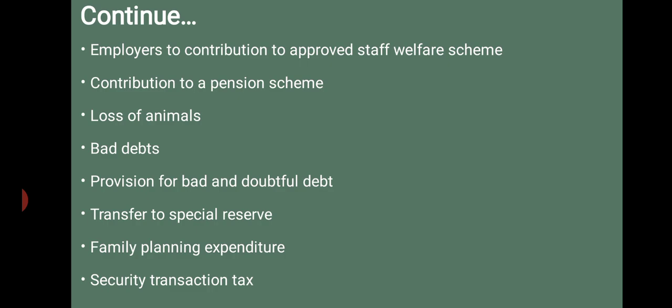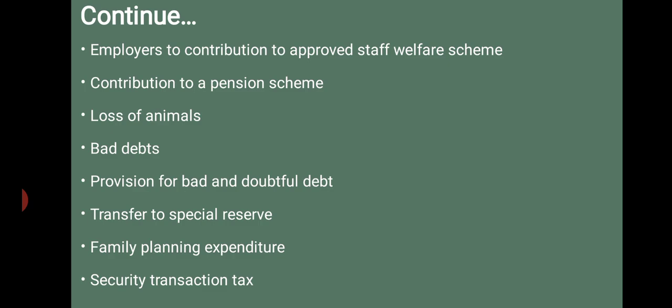Suppose in financial accounting we transfer to many reserves, general reserve or special reserve like that. So transfer to a special reserve by any public financial corporation engaged in long-term finance for industrial, agricultural development or infrastructure development is allowed as a deduction. The next, family planning expenditure. Any amount incurred by the company for the purpose of promoting family planning among the employees is allowed as a deduction. One-fifth of the expenditure will be allowed for 5 years. Suppose we have spent 1 lakh rupees, then 20,000 can be claimed for 5 years.